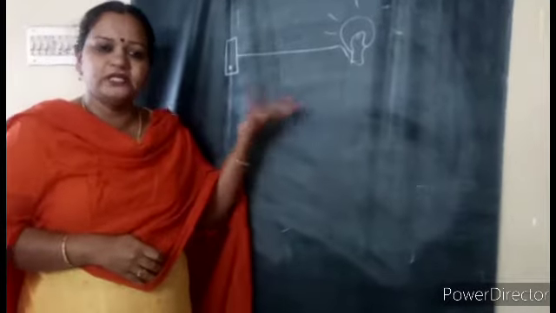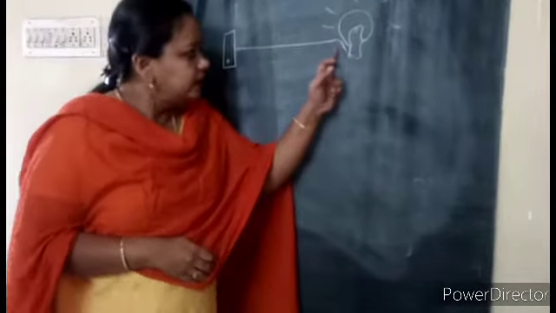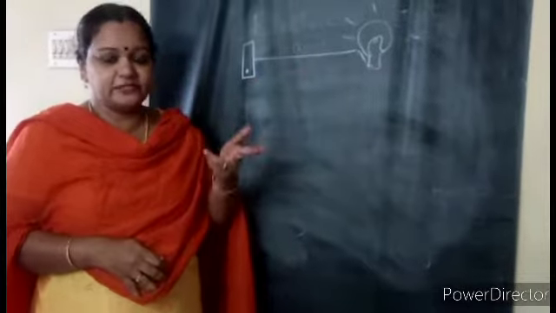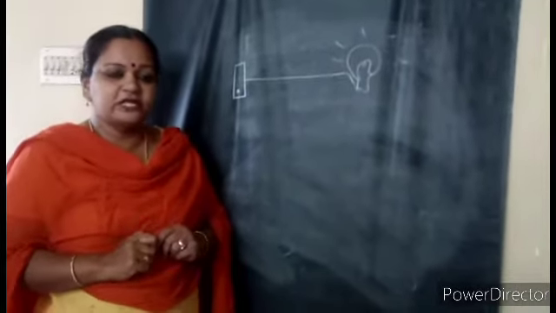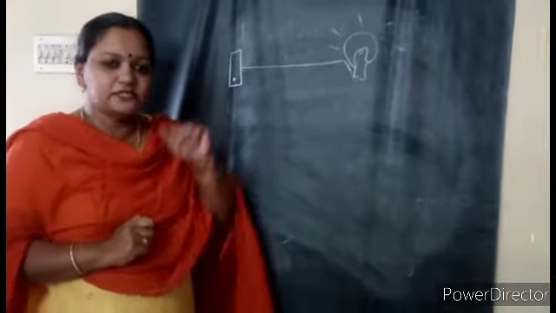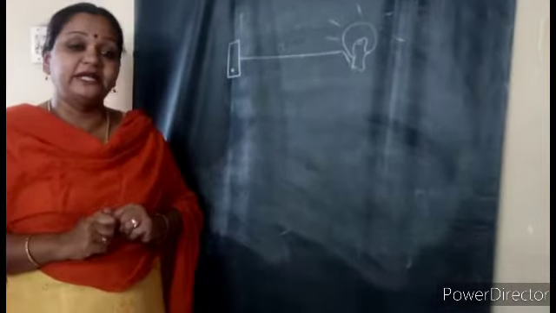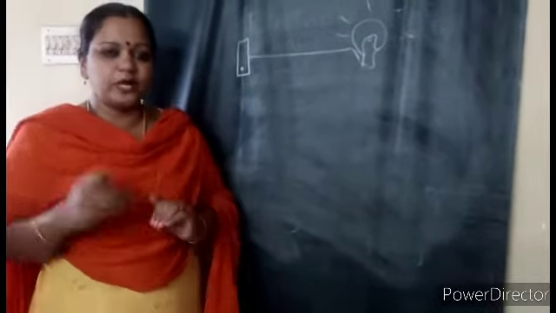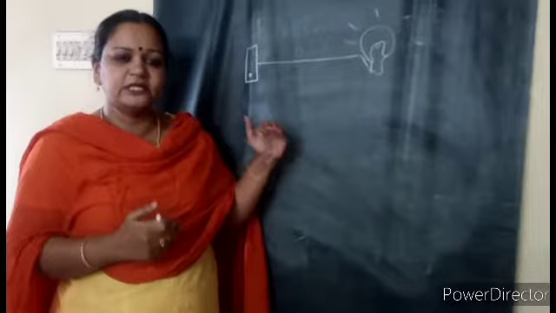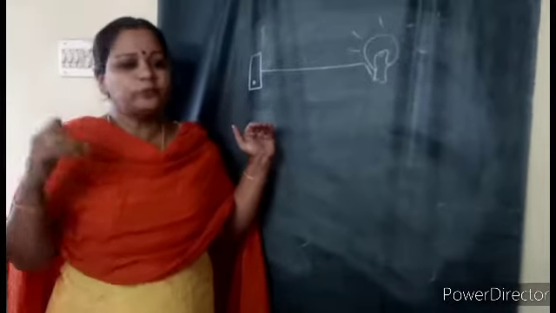If connection is not there, this will not be happening. And it is done by some wires. You might have seen how they are doing the electrical wire connections at home. So the wire is carrying. Even you are familiar with conductors and insulators by now. Conductors means they will allow the energy to pass through them. Here, electric conductors means they will allow the electricity to flow through them.